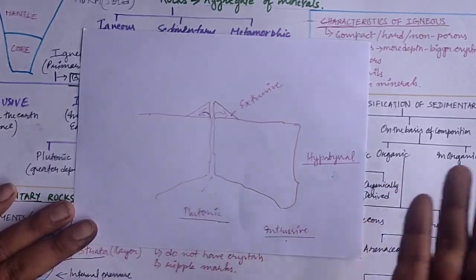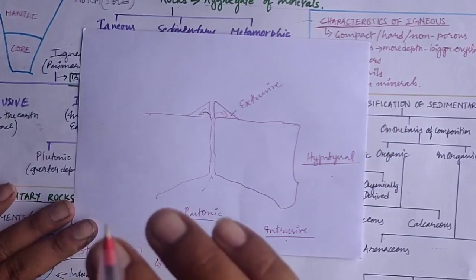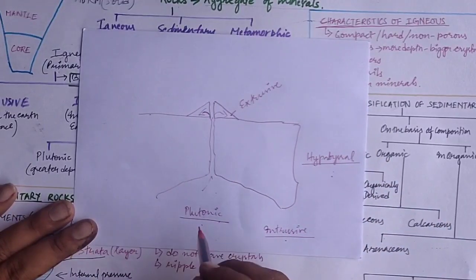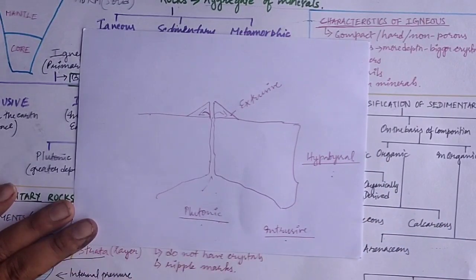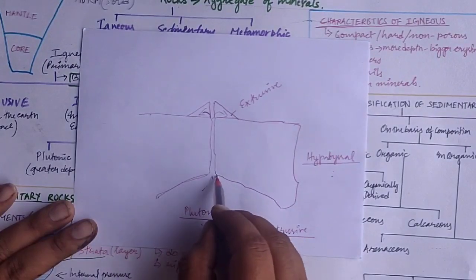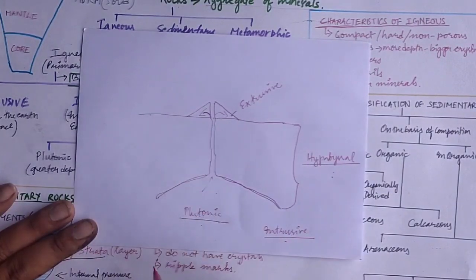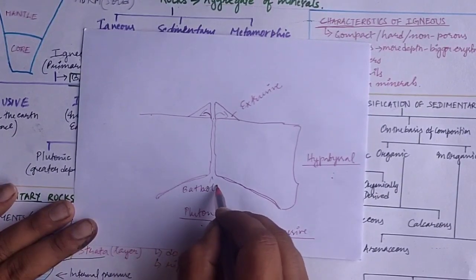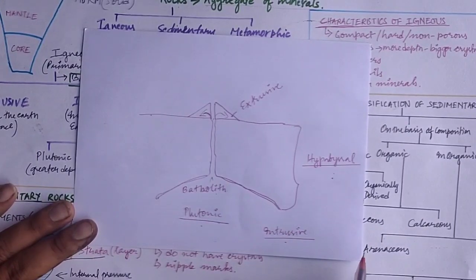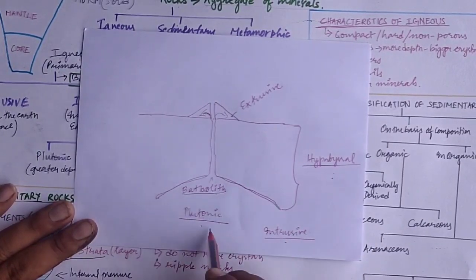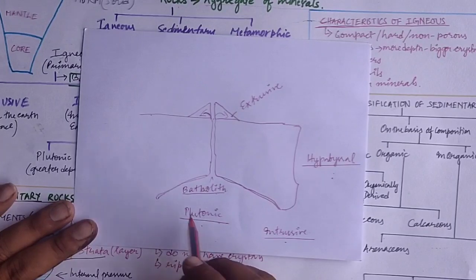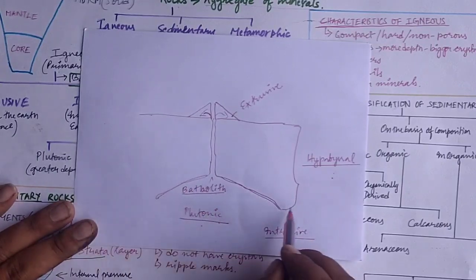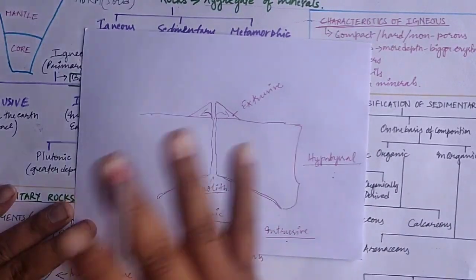Now hypabyssal is also further classified on the basis of shape, and the depth also, we can say. Very near to the plutonic, when the dome shape of a structure is formed during solidification, then this type of rock is known as batholith rock. It is called batholith when it is formed very near to the plutonic rocks, and it is a dome-shaped structure that is hundreds of kilometers in length. It could be very wide.